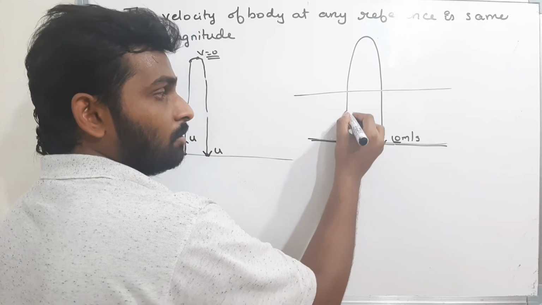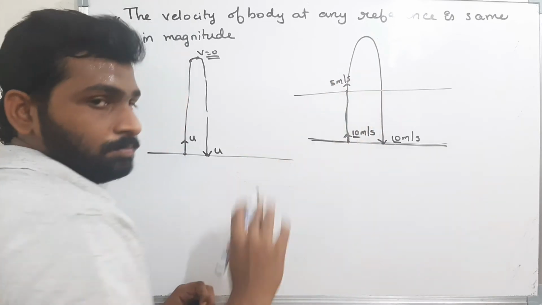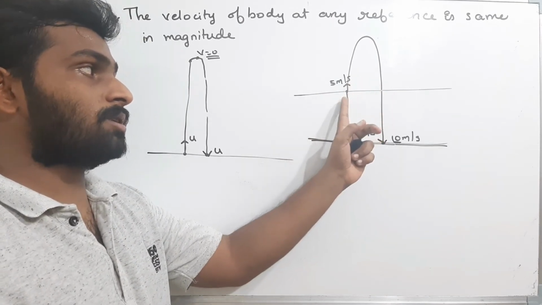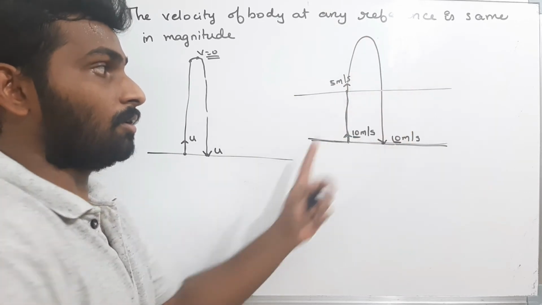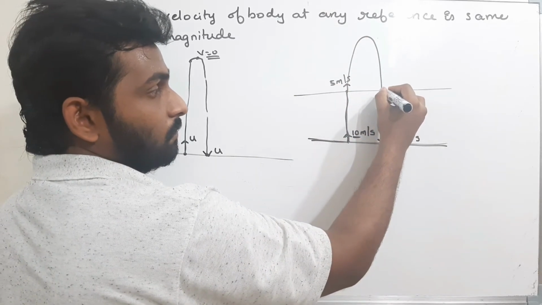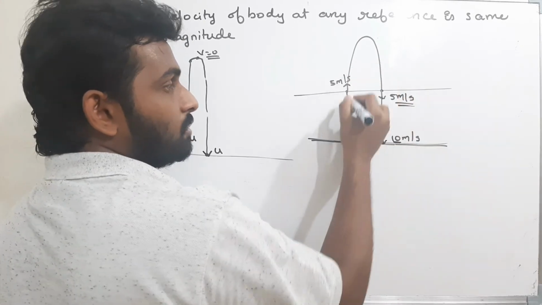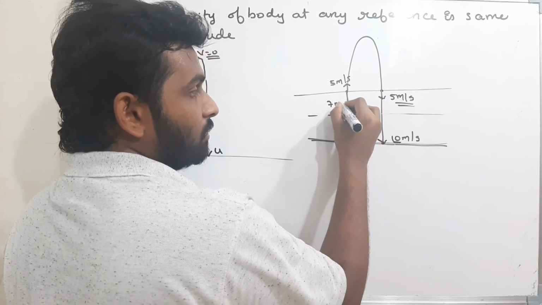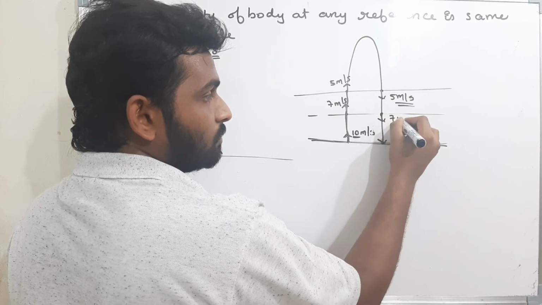Assume the body is at 5 meters per second as it is moving up. Assume there is some reference line such that as the body is moving up, it crosses this reference line with 5 meters per second. When it is coming down, the body has to cross this reference line with the same 5 meters per second. If the body crosses a reference line with 7 meters per second going up, the same when it is coming down, the velocity of the body will be 7 meters per second.